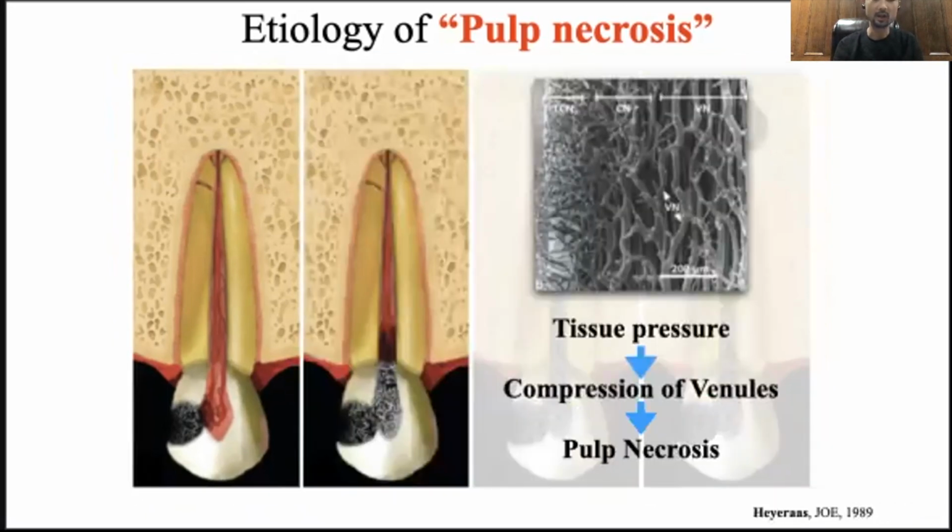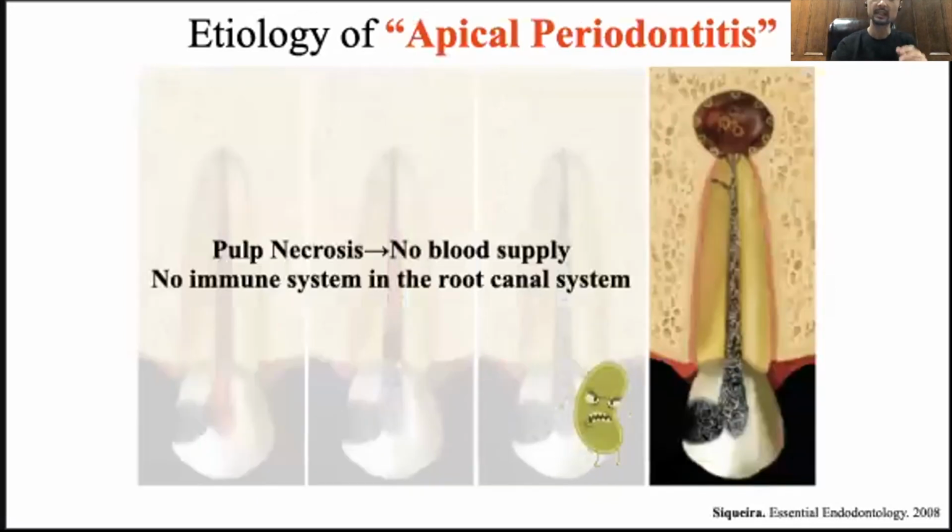The swelling in the hard tissues turns into intrapulpal pressure, which compresses the pulp blood vessels, especially the venules, and obstructs the blood flow. As a result, pulp blood flow is blocked, and the pulp tissue has no blood flow. That is defined as pulp necrosis. Again, pulp necrosis is a lack of blood flow in the pulp, not that the nerve is dead.